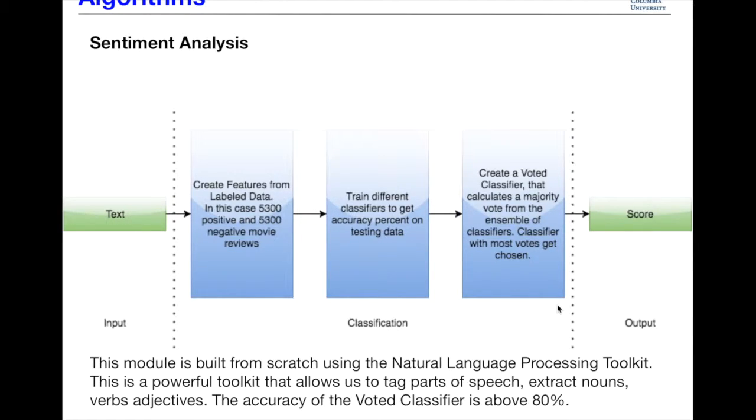The movie review dataset was considered because this helps give a better reading in terms of Reddit rather than just using the SentiWord dictionary. We trained different classifiers to get accuracy percent on testing data. Using these accuracy percentages, we created a voted classifier that calculates a majority vote from the ensemble of classifiers. Classifier with the most votes gets chosen, and we get the score.